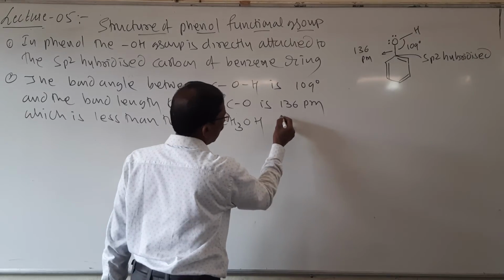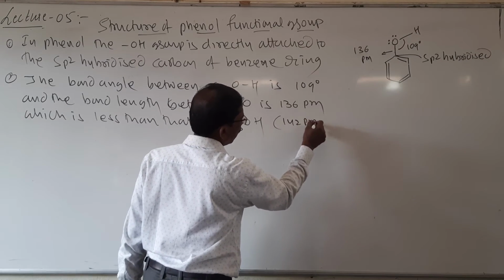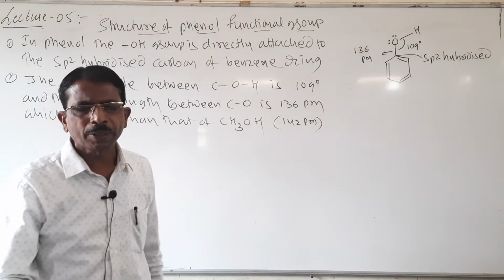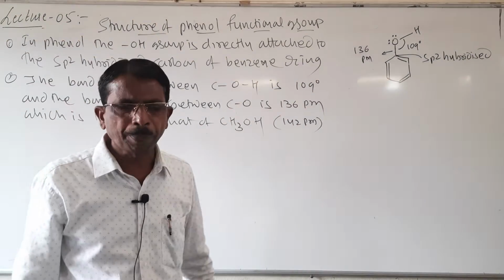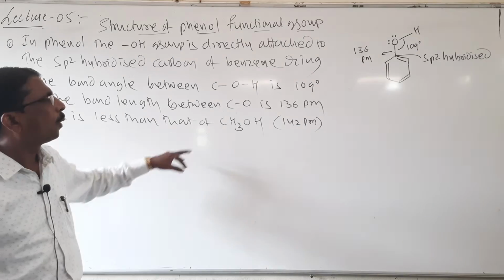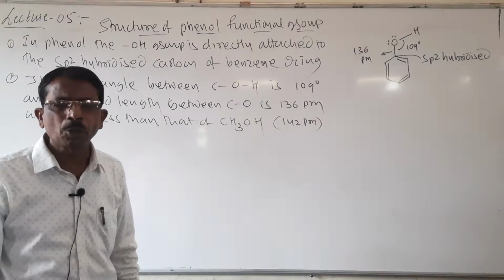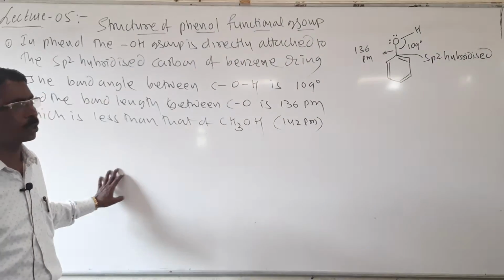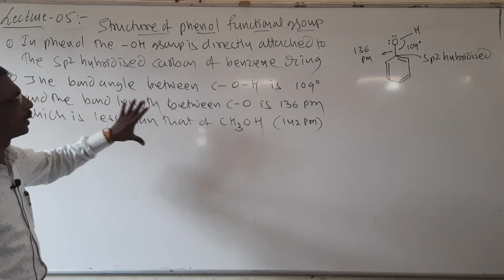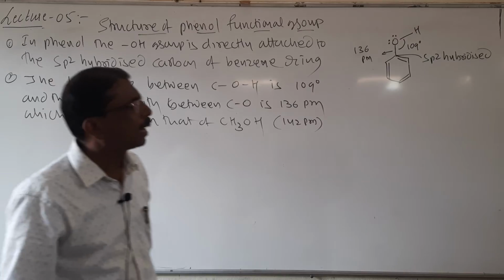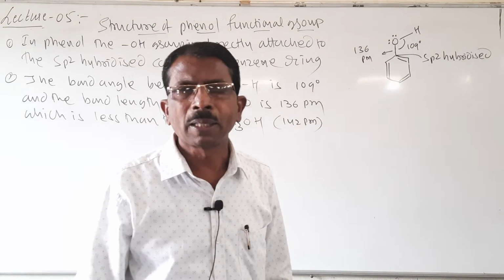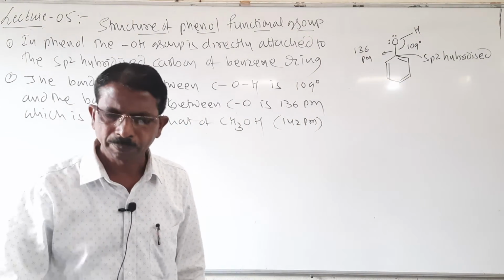In methanol it is 142 picometer. Therefore here the OH group is attached to the benzene ring or aromatic ring. It is about structure. So this much is enough for structure. And now students, after this let us see how the phenols are prepared, that is, the preparation of phenols.